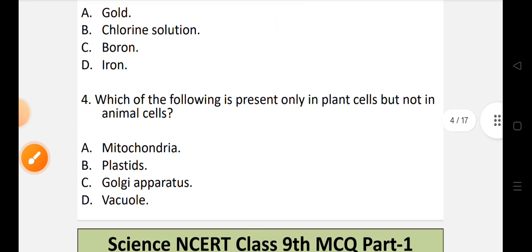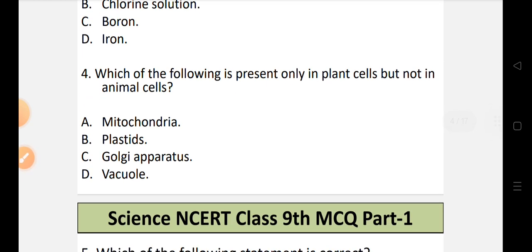Now let's move to question number 4. Which of the following is present only in plant cells but not in animal cells? Let's look into the options. Option A, mitochondria. Option B, plastids. Option C, Golgi apparatus. Or option D, vacuole.